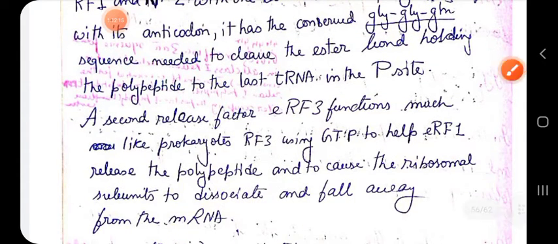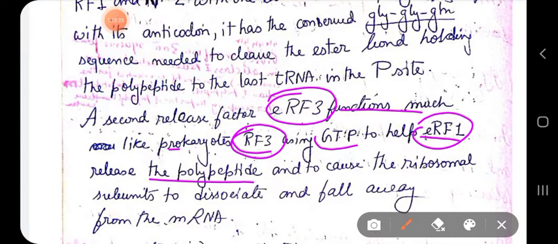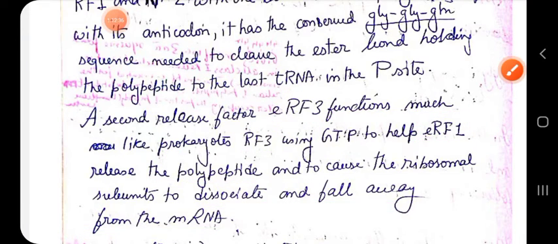There is a second release factor called ERF3, which functions just like the prokaryotic RF3. It helps ERF1 to release the polypeptide chain and causes the ribosome subunits to dissociate and fall away from the mRNA. So this is how your whole translation process comes to an end.